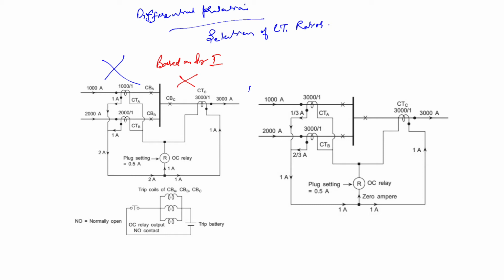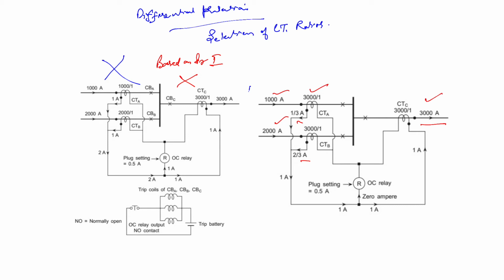Now take this case. Here we have feeder currents of 1000 ampere, 2000 ampere and 3000 ampere. In this case, we select the CT ratio based on the maximum current among all three CTs. So we will have 3000 by 1 for all of them, and from this we will get 1/3 ampere, 2/3 ampere and 1 ampere.